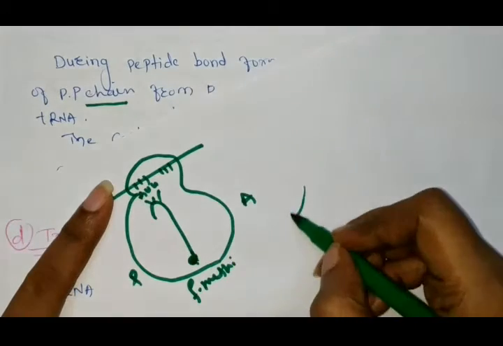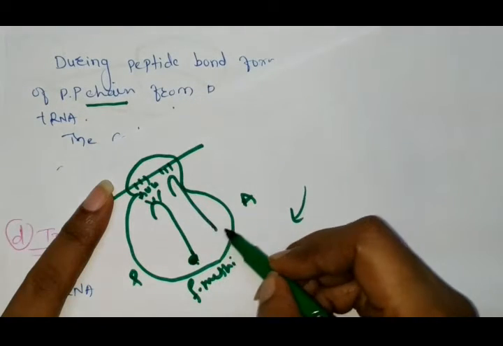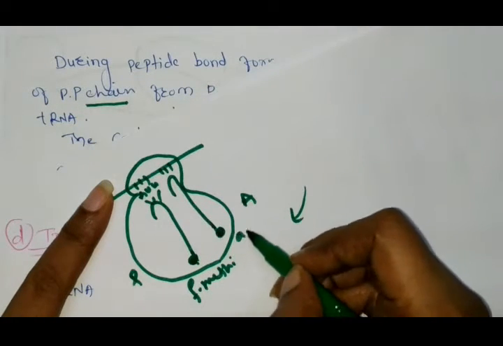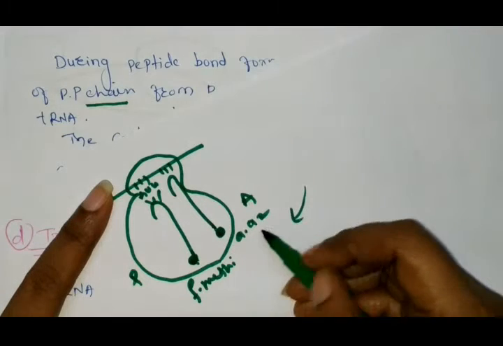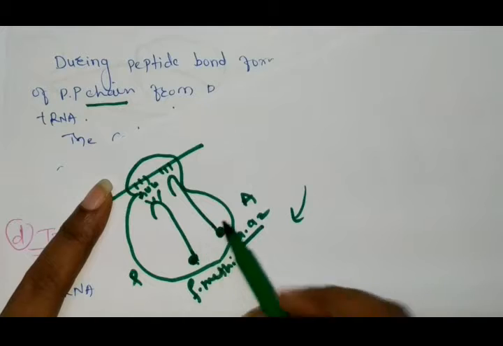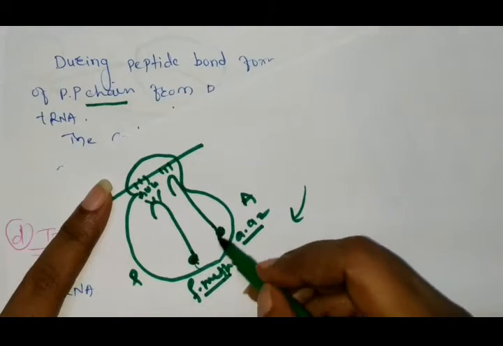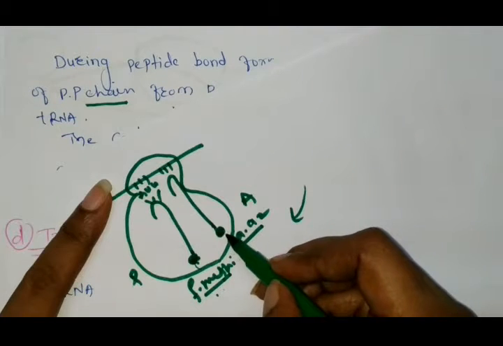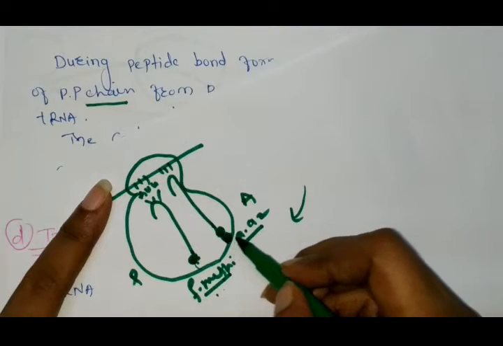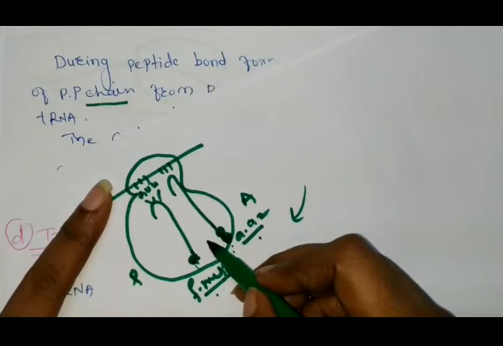Here is another codon, and on this codon the next amino acid tRNA gets attached, carrying another amino acid, which we will name amino acid 2. Now the formyl methionine from the first tRNA gets bound to the second amino acid and forms the peptide bond between amino acid first and amino acid second.